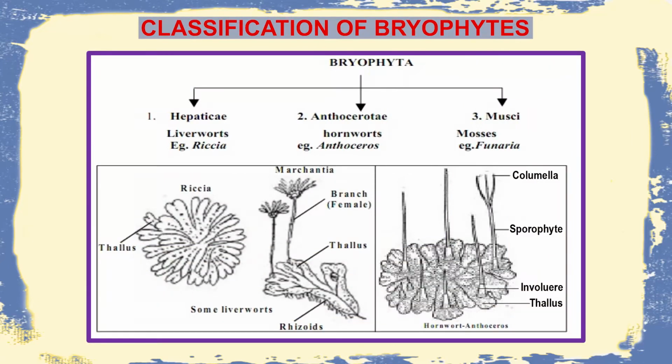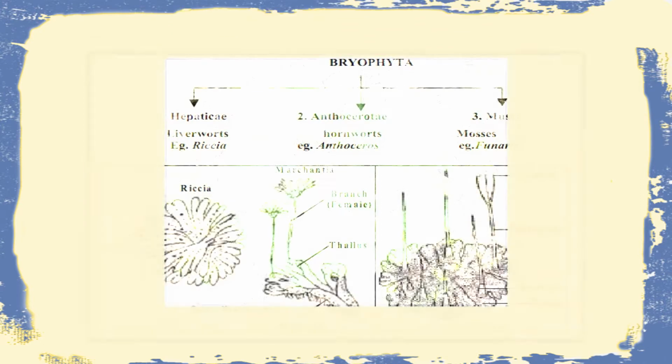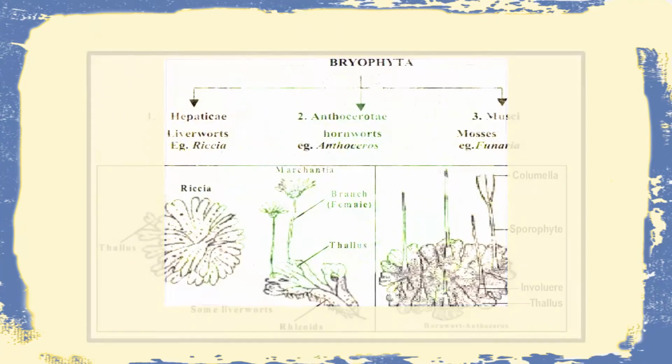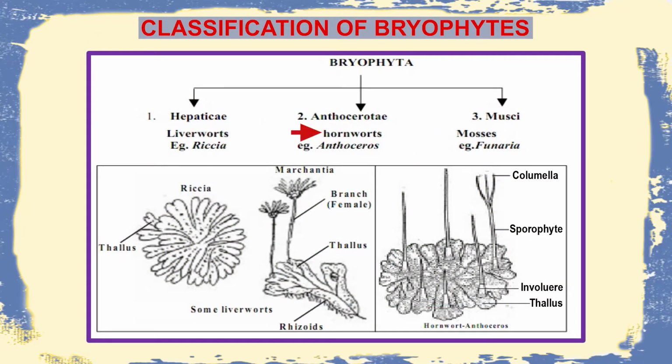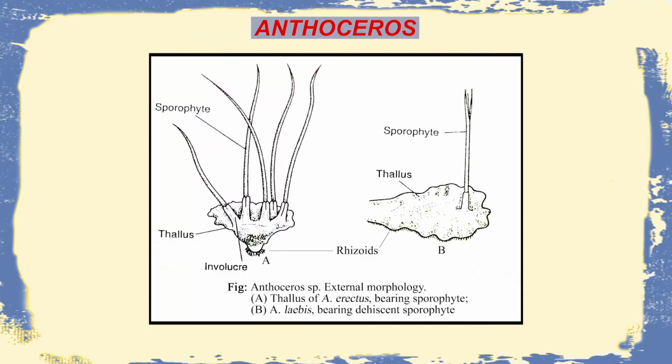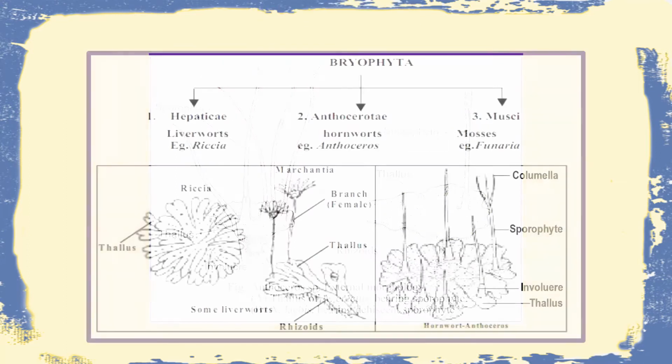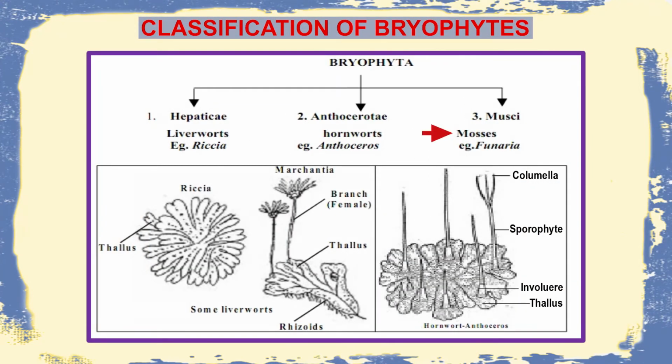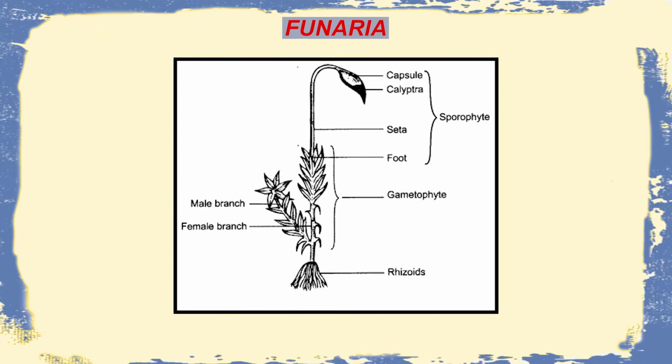Now, on the classification of bryophytes, different schools of thought and different bryologists have classified the bryophytes into different groups. Some of the common accepted ones are whereby the Bryophyta is further subdivided into three major groups, which are the Hepaticae, Anthocerotae and the Musci. The Hepaticae is also known as the liverworts, and one of the basic examples of liverworts is Riccia. Under Anthocerotae, also known as hornworts, one of the examples is Anthoceros. And Musci, also known as mosses, one of the examples is Funaria.